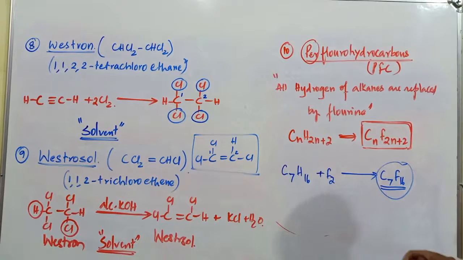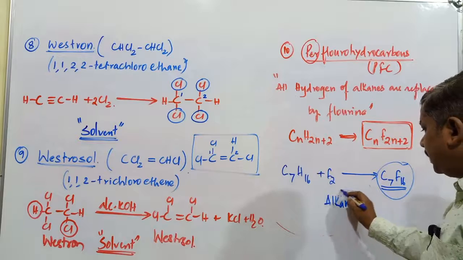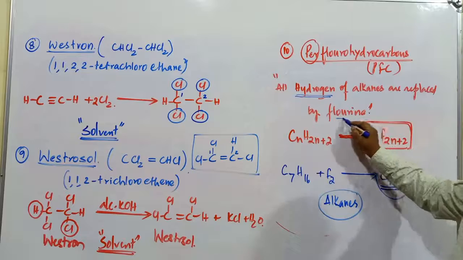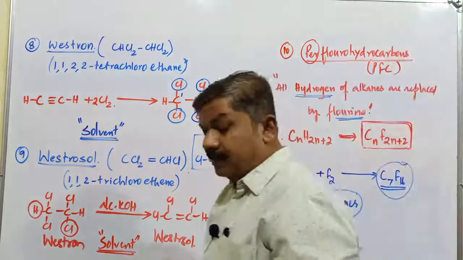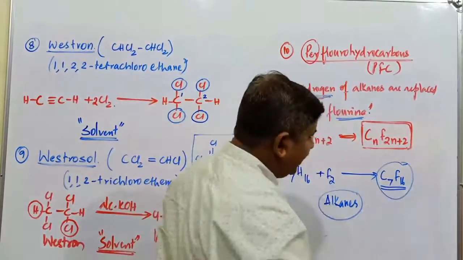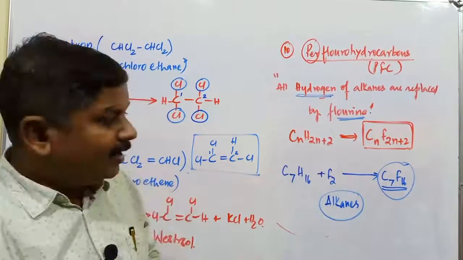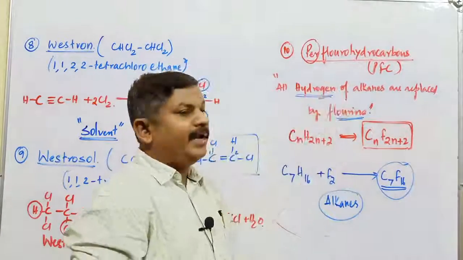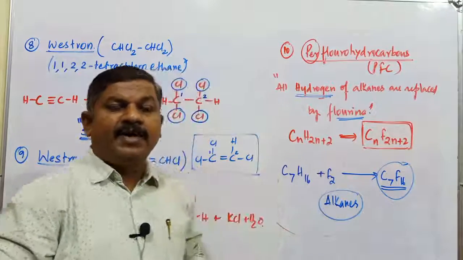This particular compound is an example of a perfluorohydrocarbon compound. Generally, from an alkane, if all the hydrogen atoms are replaced by fluorine atoms, those compounds are called perfluorohydrocarbon compounds. What is the name of this one? It is perfluoroheptane. Alkane compounds are converted into these perfluorohydrocarbons. These are also used as solvents in organic reactions.